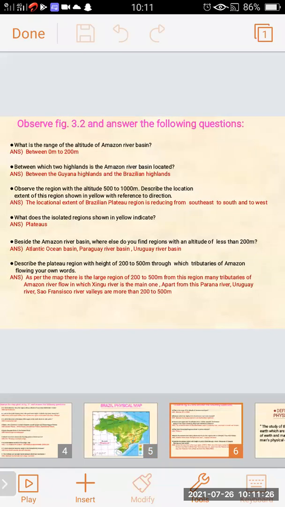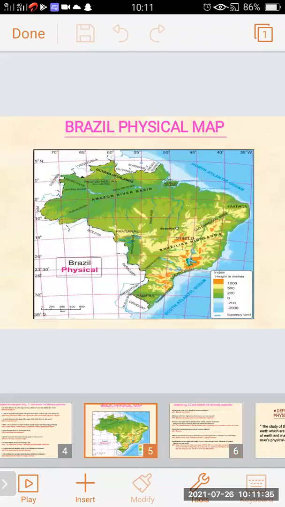From this region, many tributaries of the Amazon River flow, in which Xingu River is the main.